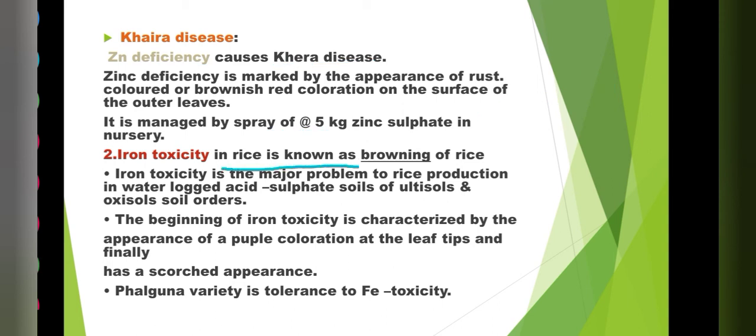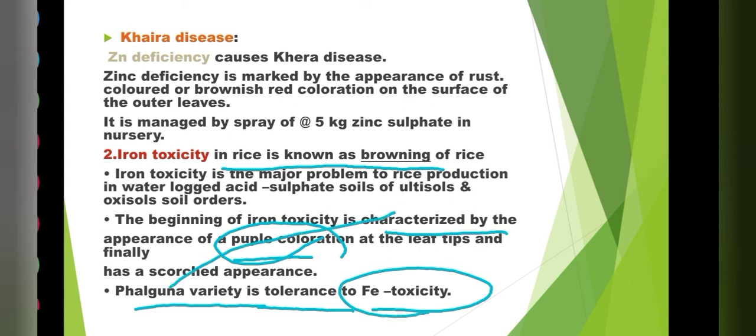Iron toxicity is the browning of rice. The beginning of iron toxicity is characterized by the appearance of purple coloration on the top. The Falguna variety is tolerant to iron toxicity. So Falguna is also a rice variety.